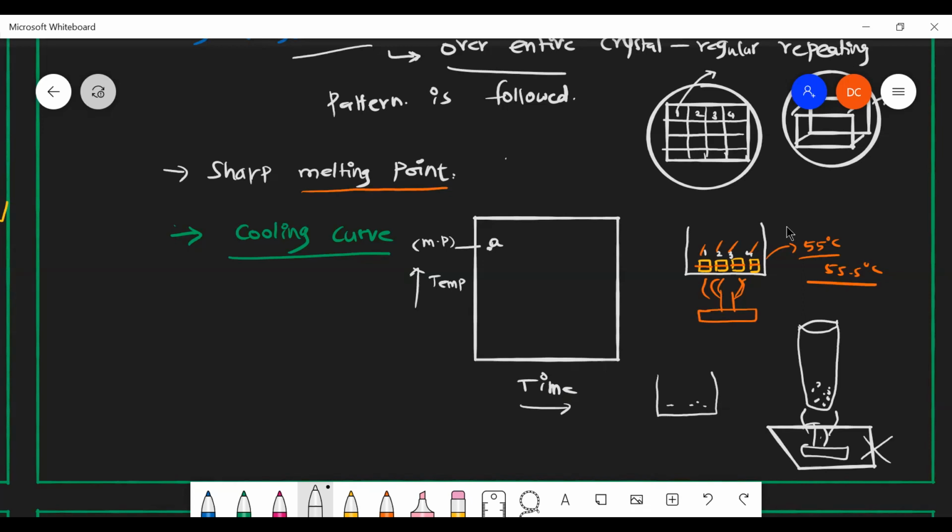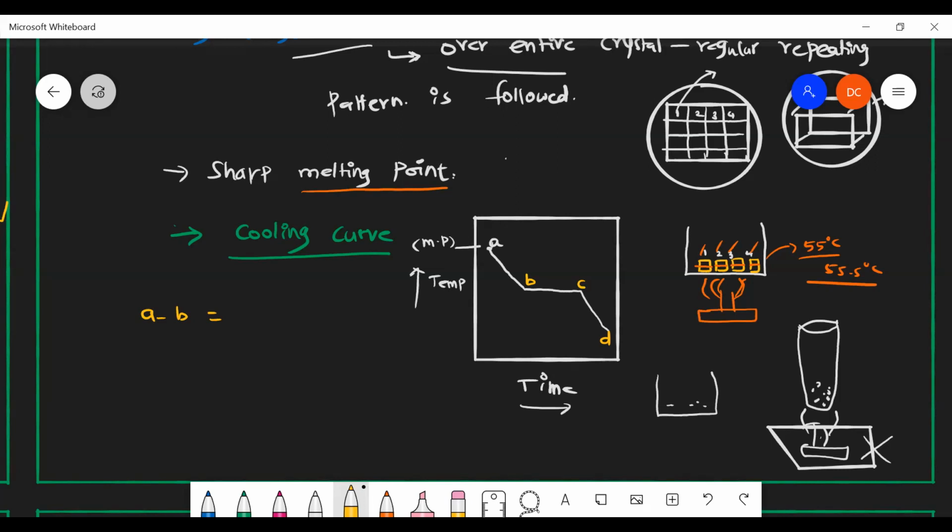Now you are gradually cooling it, and it started becoming a solid. After reaching a certain point, it can give a sharp melting point like this. Consider this point B, this point C, and this point D. So from A to B, what phases are existing in the test tube?